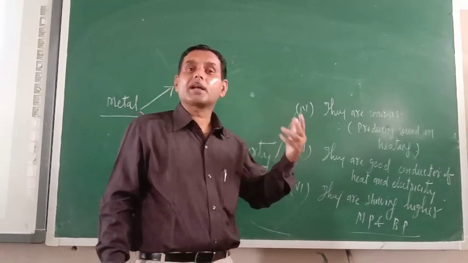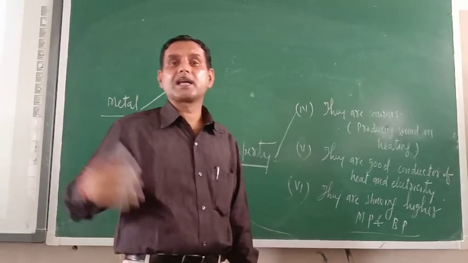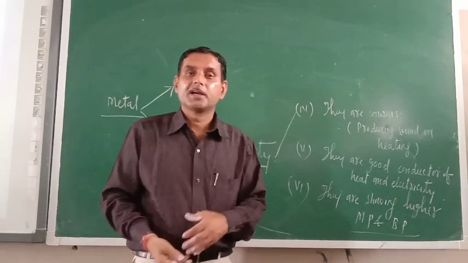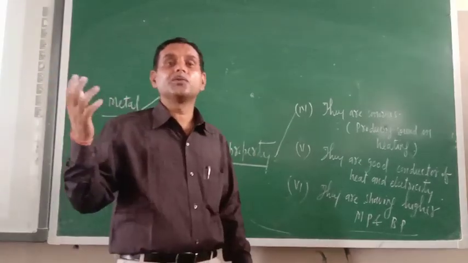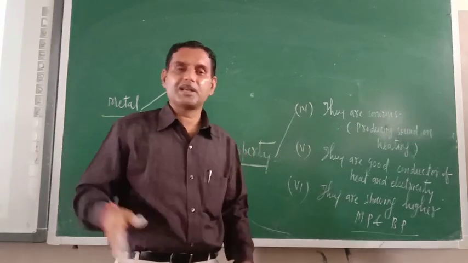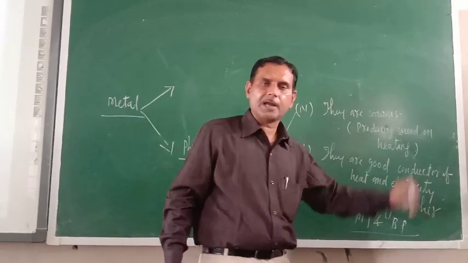is they are good conductors of heat and electricity. You might have seen aluminium wire, copper, silver bar, all are good conductors of heat and electricity. That is why mostly copper wires are used to supply electricity from one place to another place. They show higher melting and boiling points.